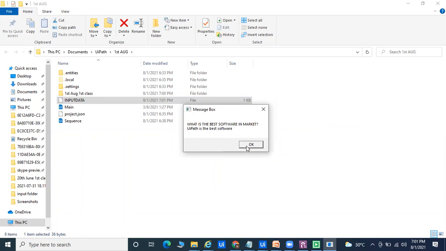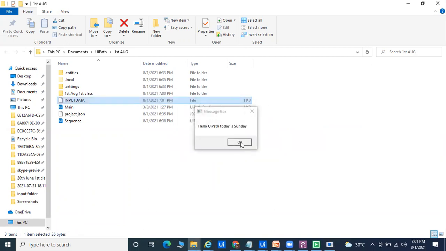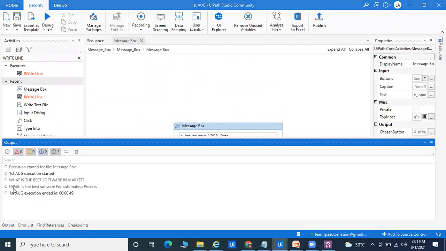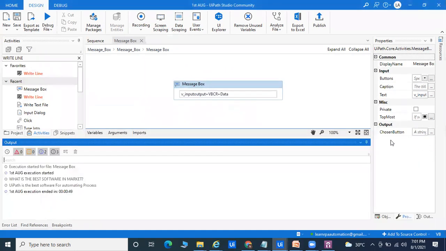UiPath is the best software. And go for all things. So we are getting all the things, and I already passed Write Line for displaying multiple lines. Then you are able to do it. If you go to the Output panel, you see UiPath is the best for automating processes. So if you are understanding, that's fine.